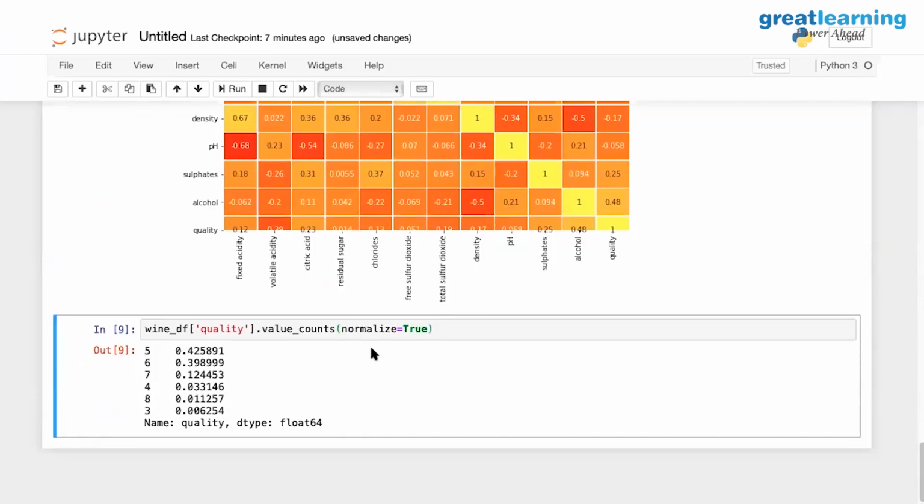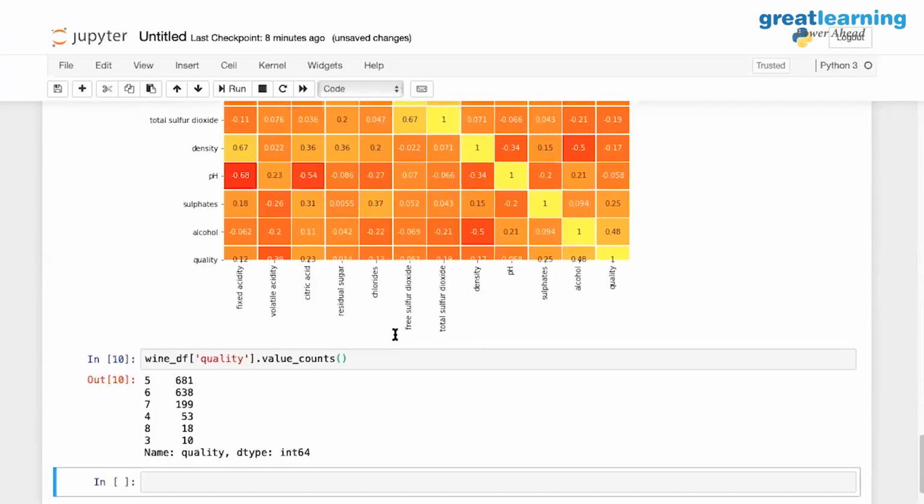So normalized 2 will give you ratios. If you don't use normalized 2, you will usually get the absolute forms. Right? Now, what we're going to do is something that's common. We want to create a balanced variable. So there are cases where we use the Pareto principle. If there are more than 10, 20 classes, we have this Pareto principle. Has any of you heard of this 80-20 rule? Yeah. It's part of testing. Correct. So the 80-20 is part of the testing, right?